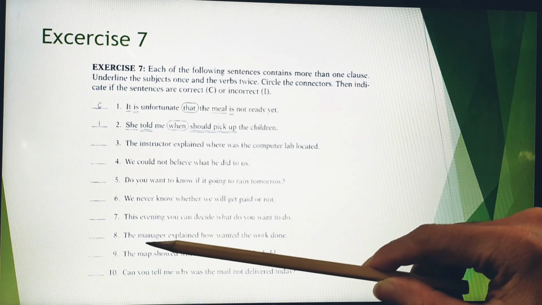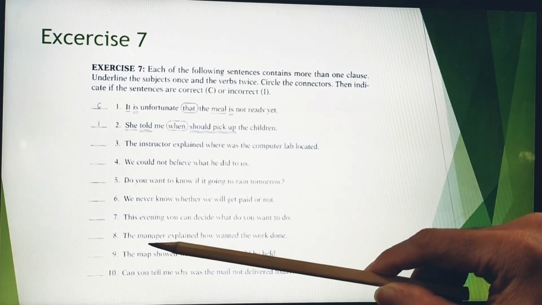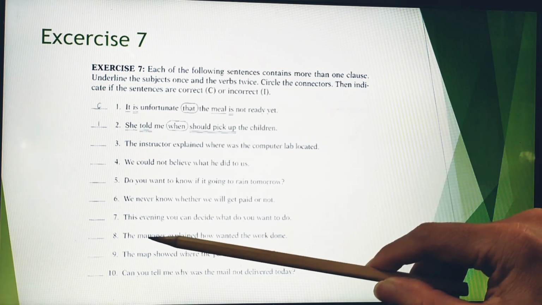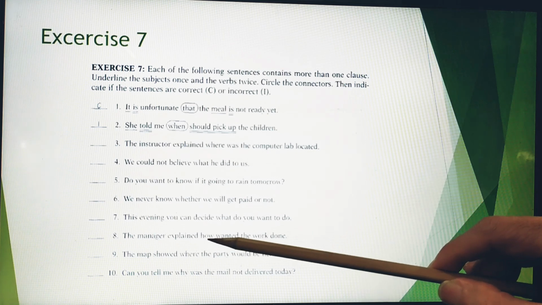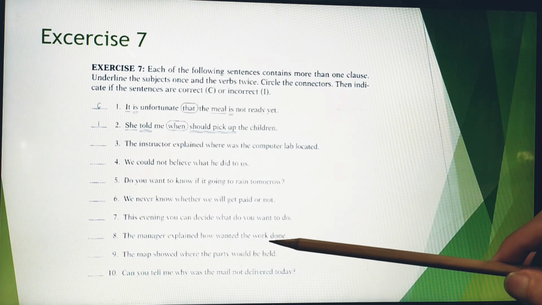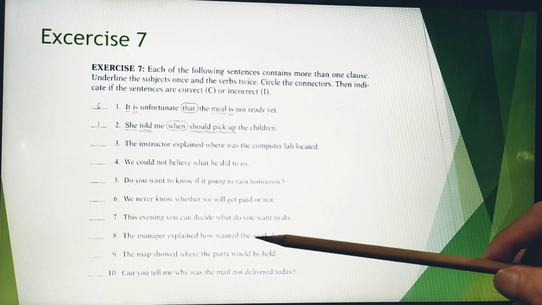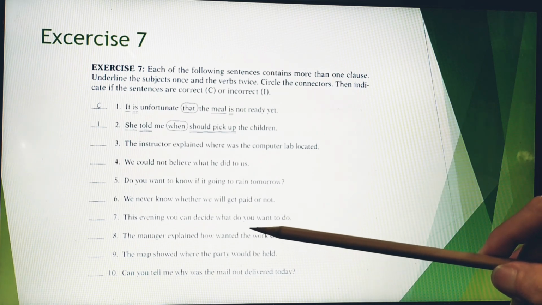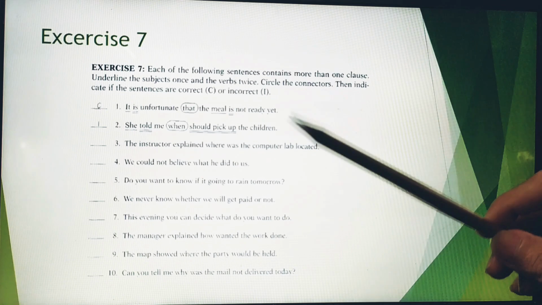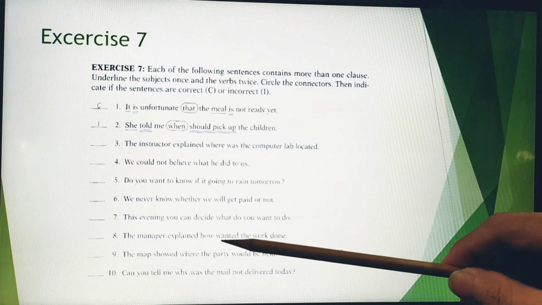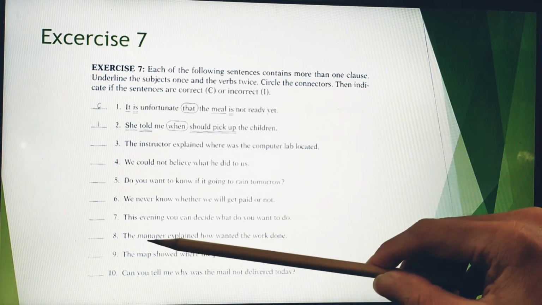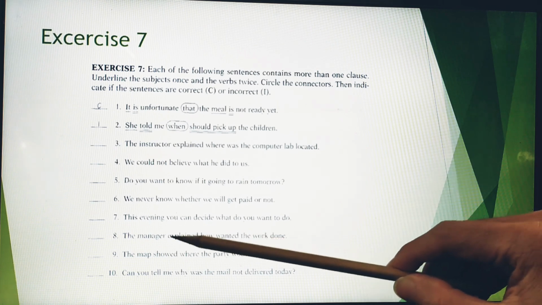Okay, so what about number 8? For number 8: the manager explained how wanted the work done. Incorrect? Of course, incorrect. So the question is, what makes it incorrect? The manager explained: subject, this is the main verb.